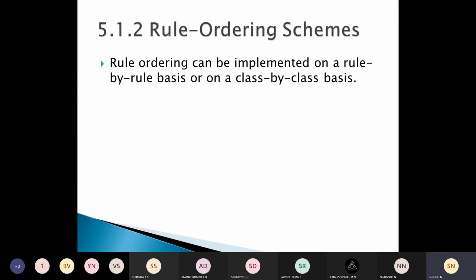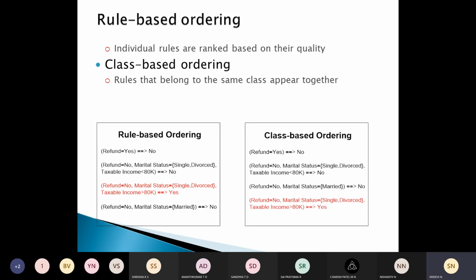Rule ordering scheme. This can be implemented on a rule by rule basis or on a class by class basis. What's the difference between these two? This is the difference.